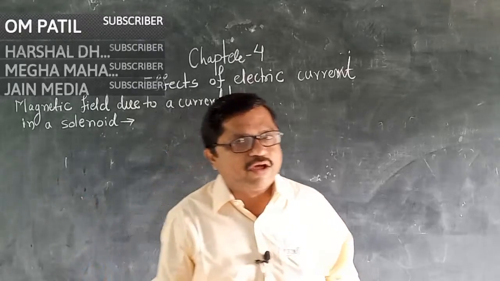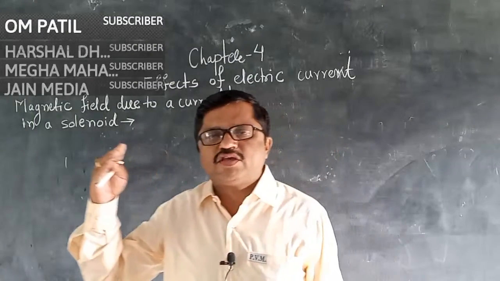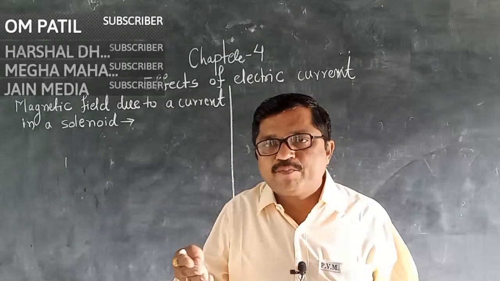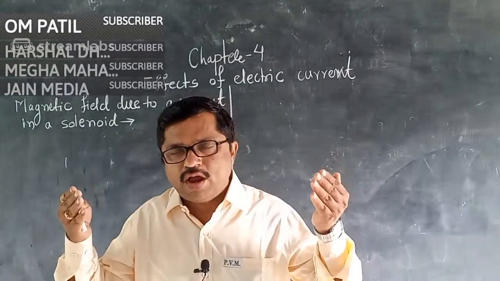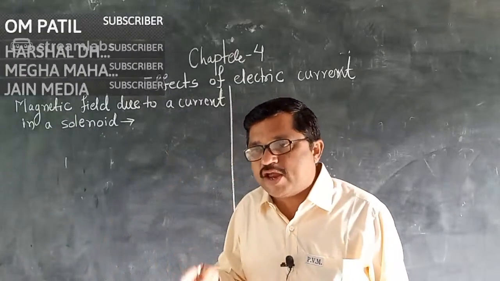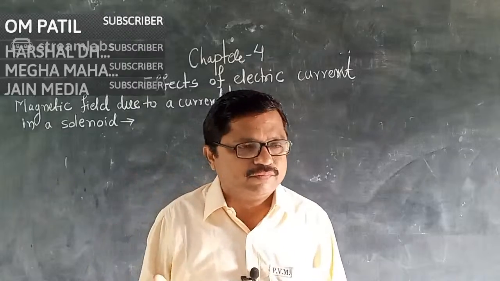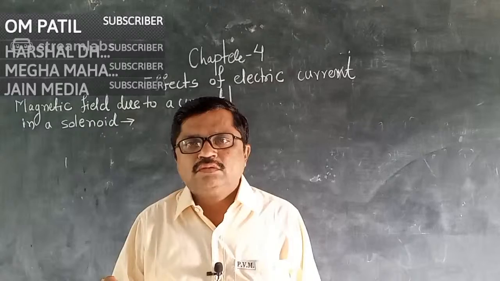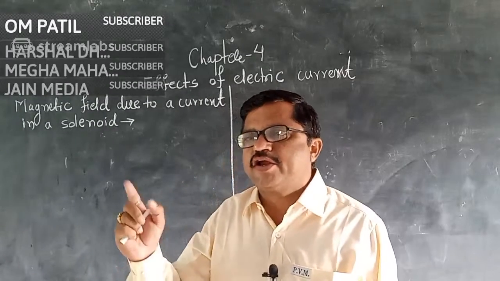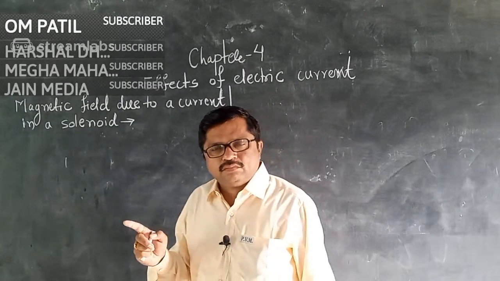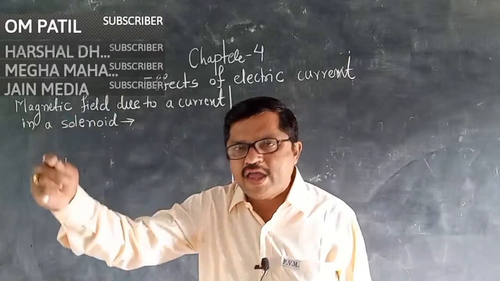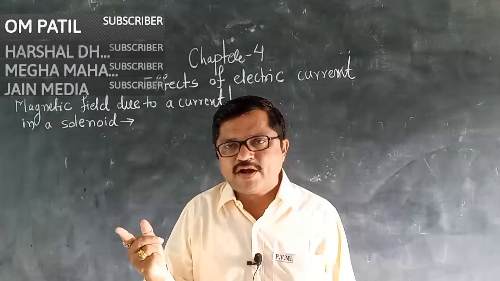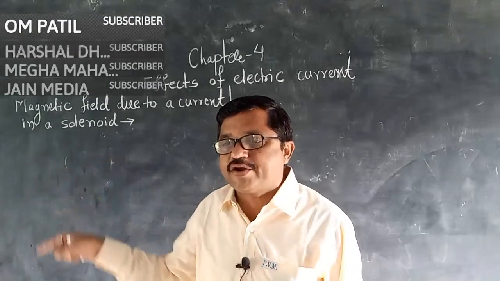What is the heating effect of electric current? When current passes through a conducting wire, through a conductor, the temperature of the conductor increases, and how much the temperature will increase depends on the resistance of the conductor. If the resistance of the conductor is low, then less amount of heat is created. And if the resistance of a conductor is high, then that conductor creates more heat. And why heat is generated due to the resistance, that you studied in the 9th standard.